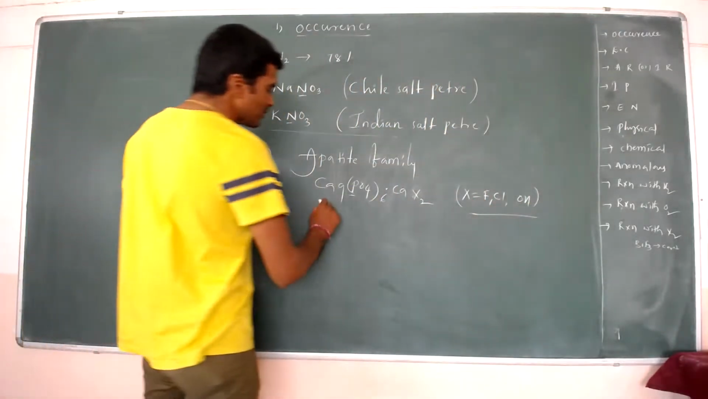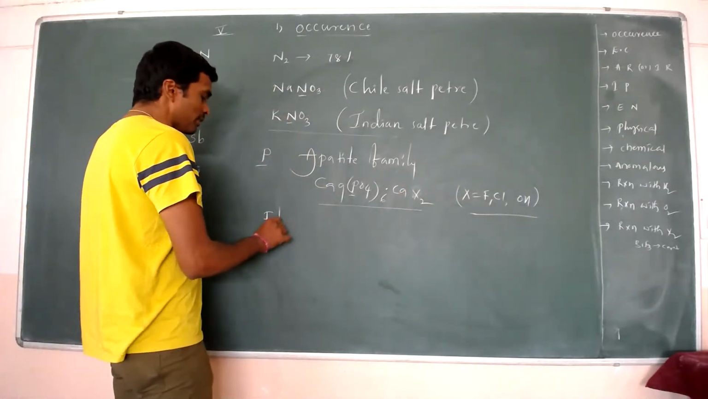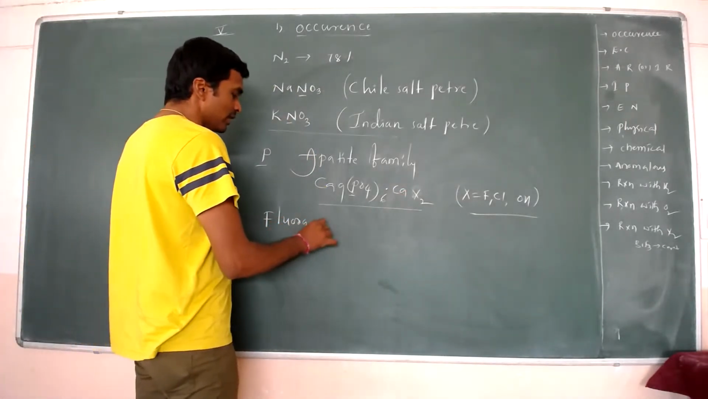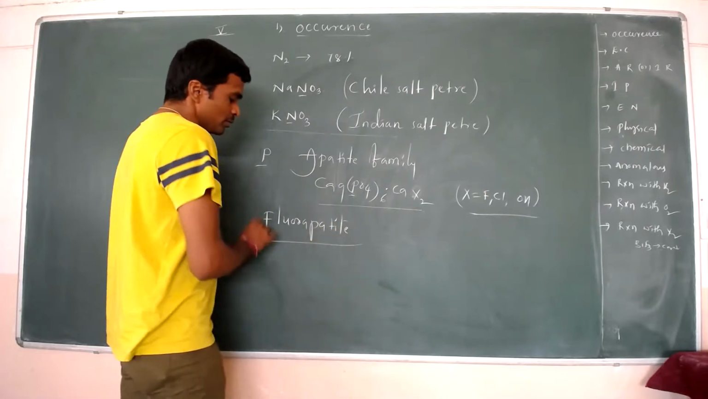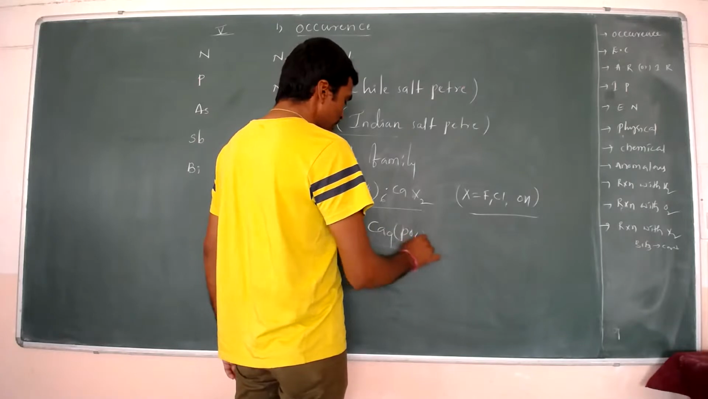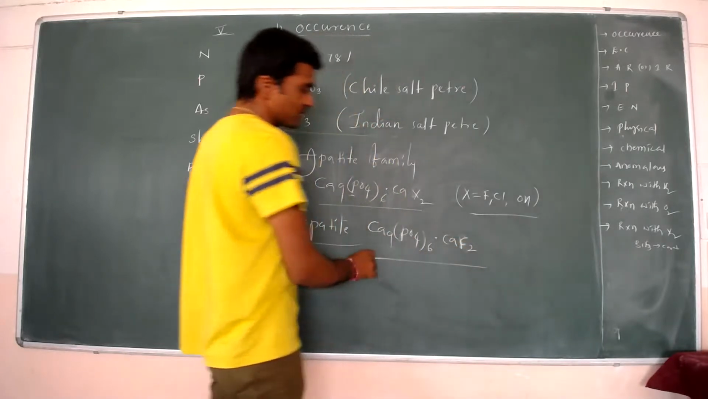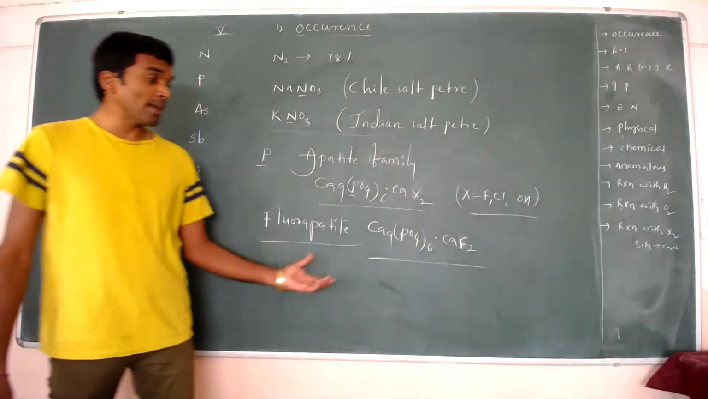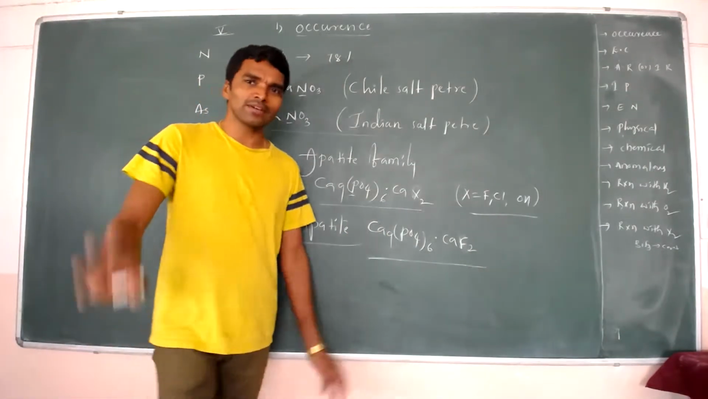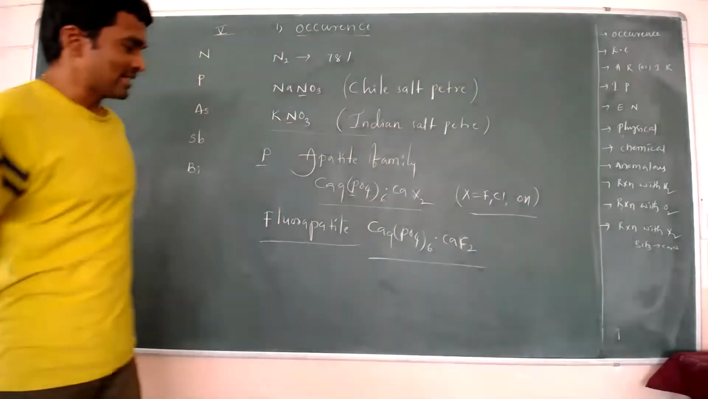The apatite family has one best example, fluorapatite. The fluorapatite formula is Ca9(PO4)6·CaF2. So phosphorus is available in the form of fluorapatite.